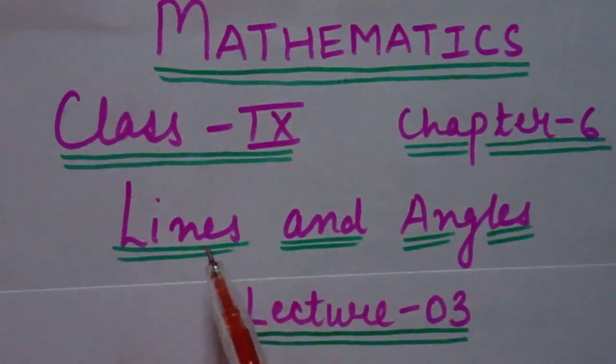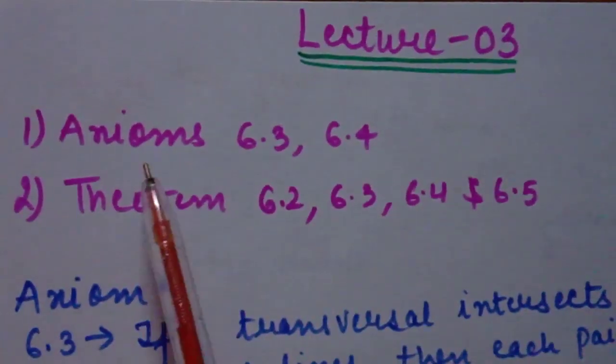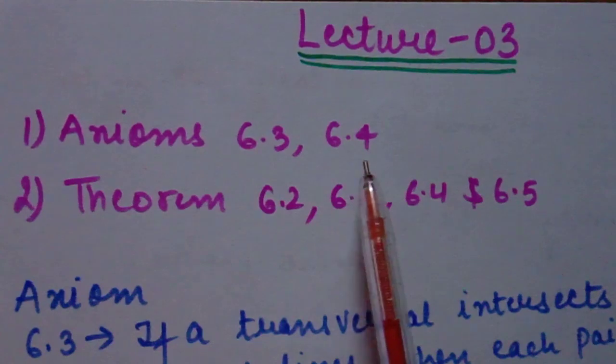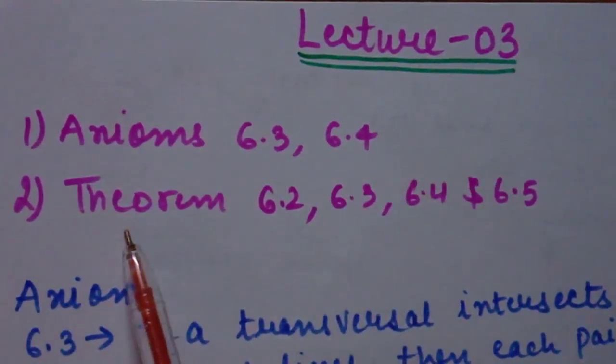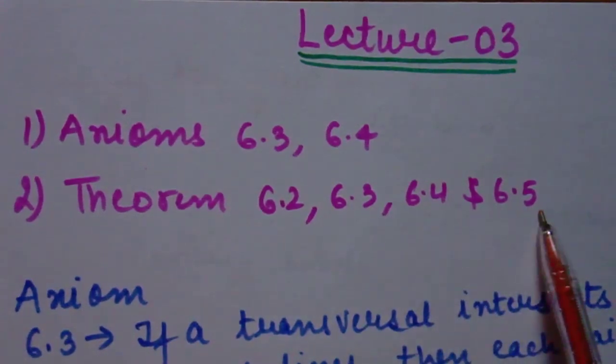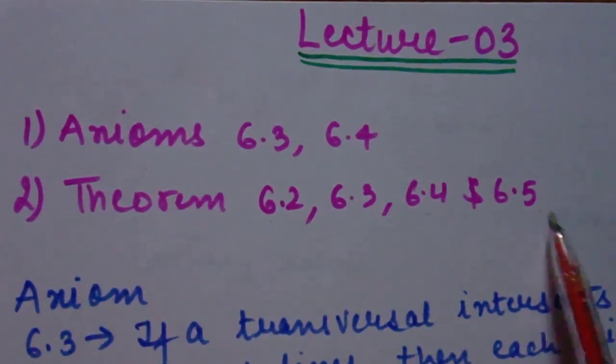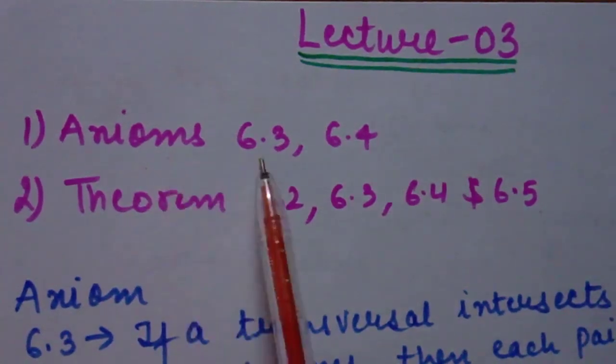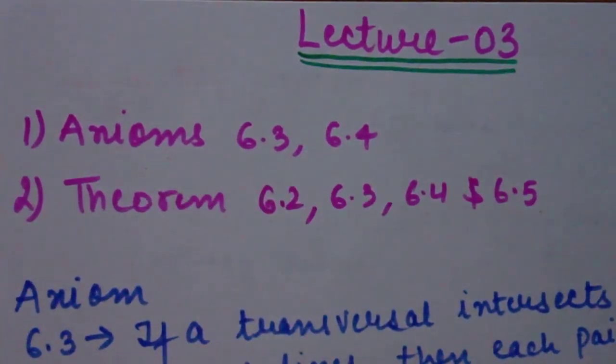This is your chapter 6, chapter name Lines and Angles. This is your lecture 3. In lecture 3, we will learn axiom 6.3 and 6.4, theorem 6.2, 6.3, 6.4 and 6.5, and the solutions of lecture 2. So we will start our lecture with axiom 6.3 and 6.4.